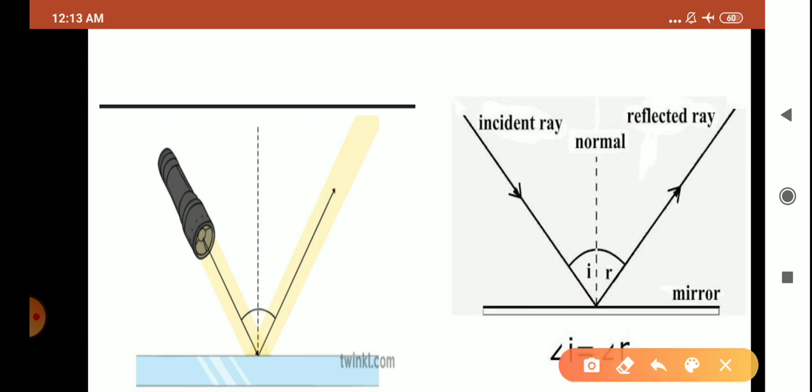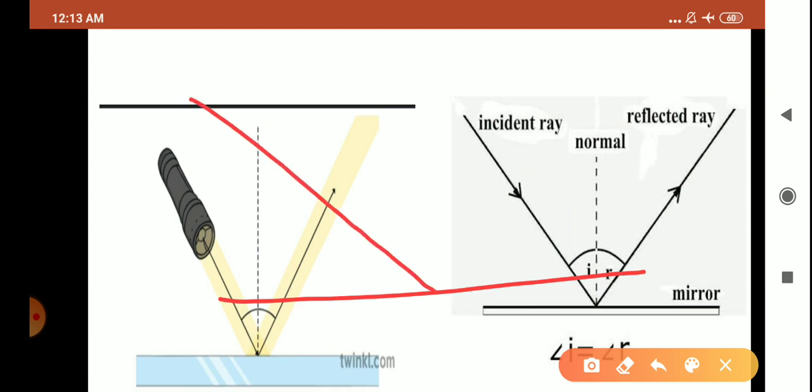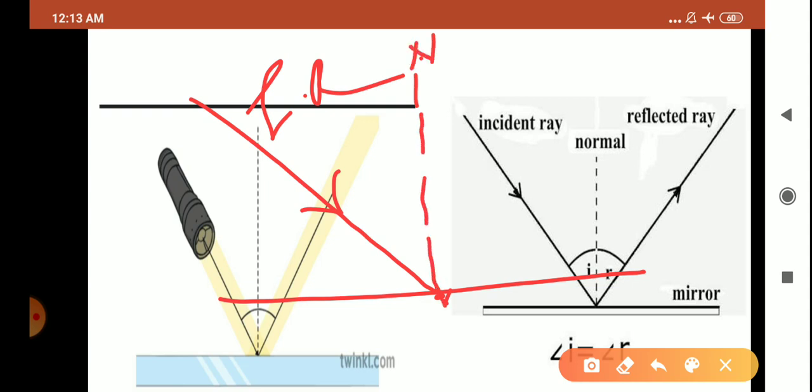So suppose this is any surface, and the light is falling on this surface. I told you the falling light means the incident ray is this. So this is known as your incident ray. At the point where it strikes, from that point only we consider one imaginary line, that is your normal. Now after striking this surface, this light ray will bounce back.